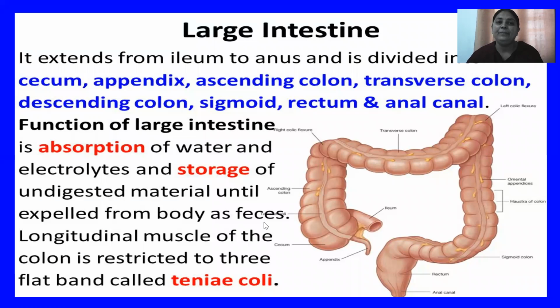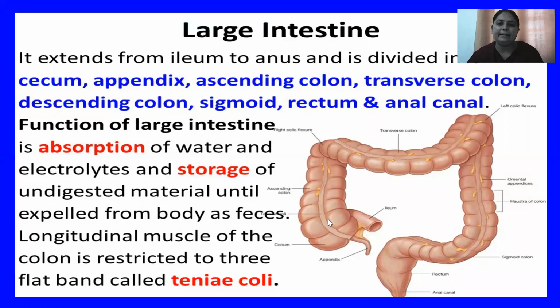Your large intestine extends from the ileum to the anus, and it is divided into several parts. See the diagram of your large intestine. The first part of the large intestine is known as the caecum.